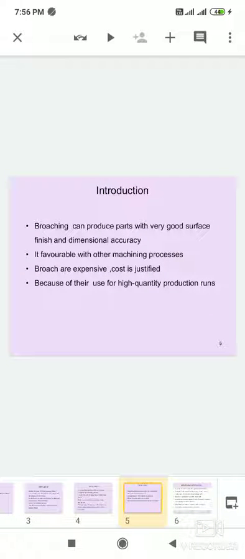In external broaching, the broach is pushed or pulled over an external flat surface of a stationary workpiece. In internal broaching, the broach is pushed or pulled through the hole in the stationary workpiece. In certain machines, the broach is held stationary and the workpiece translates over the broach.